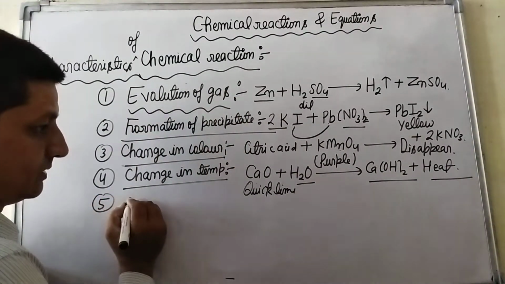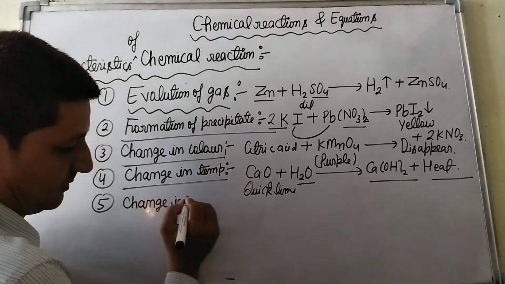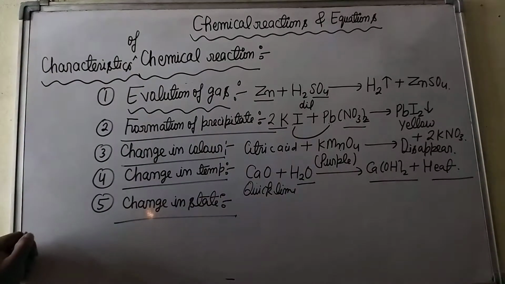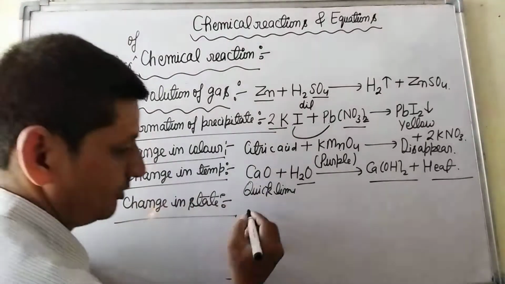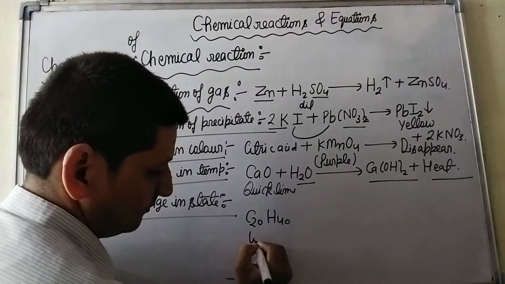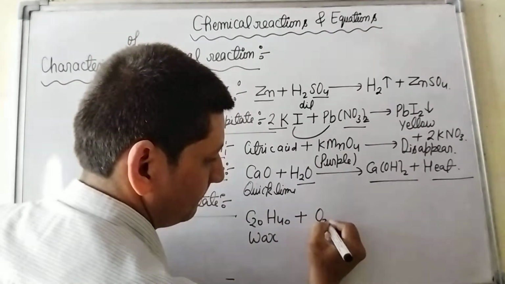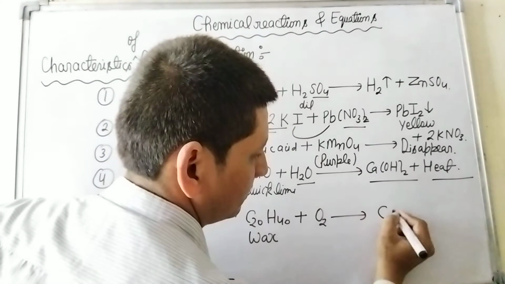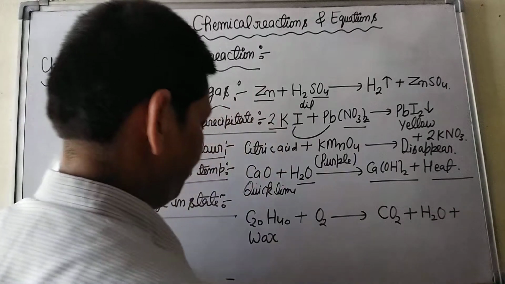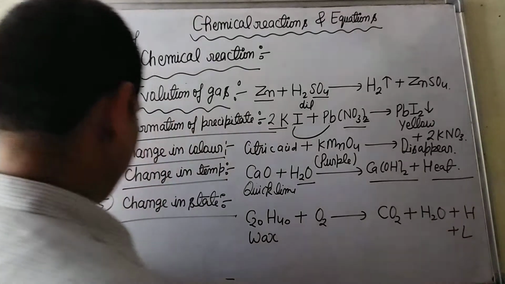Number 5, change in state. Some chemical reactions are characterized by change in state. Wax, whose formula is C20H40, burns in air to give carbon dioxide, water, heat and light.